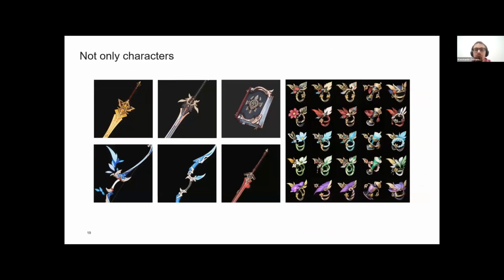Also, it's important to mention that LoRA can be used not only for characters, but for other game assets as well. For example, we tried to train it to generate weapons and some accessories. And as you can see, even when the underlying model could not generate them at all, the produced results are quite good.